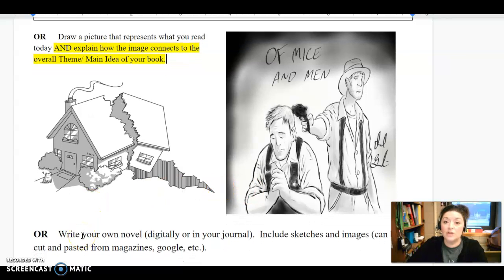Finally, James Klein asked if he could write his own book. And how could I say no to that? So you can write your own book, whether that be in a sketchbook, digitally, or if you want to write a book on pieces of paper and then we can bind them together when we get back to school, that would be fine as well. Please note that I said include sketches and images because we all like pictures that go along with our books. So keep that in mind.